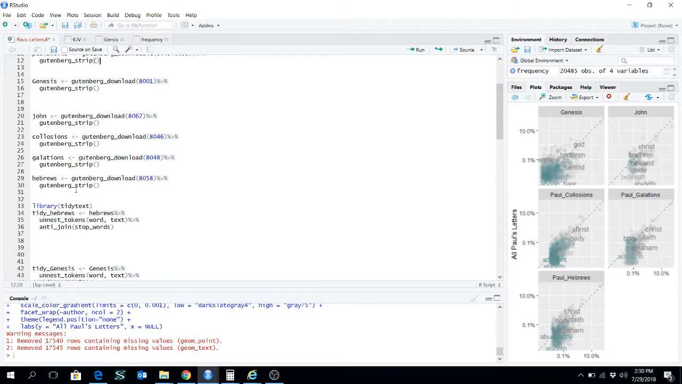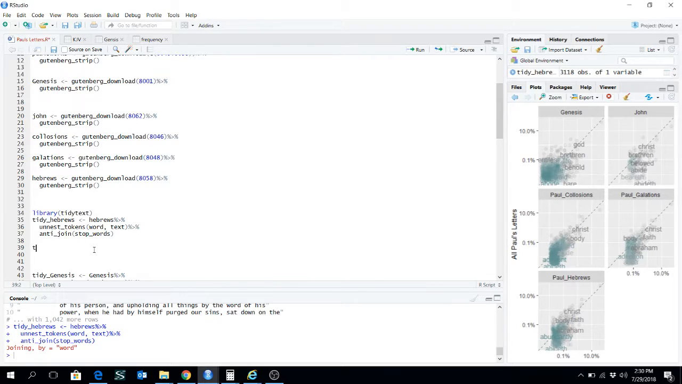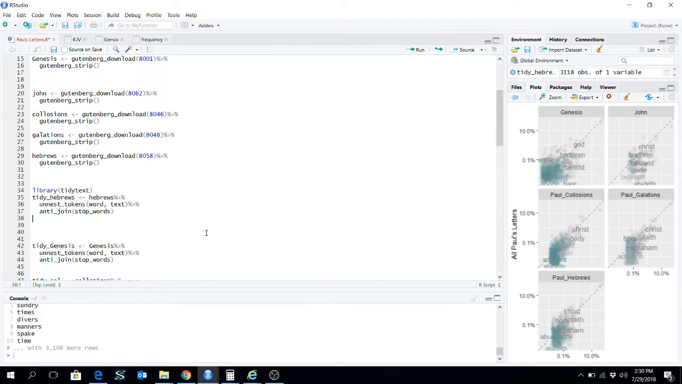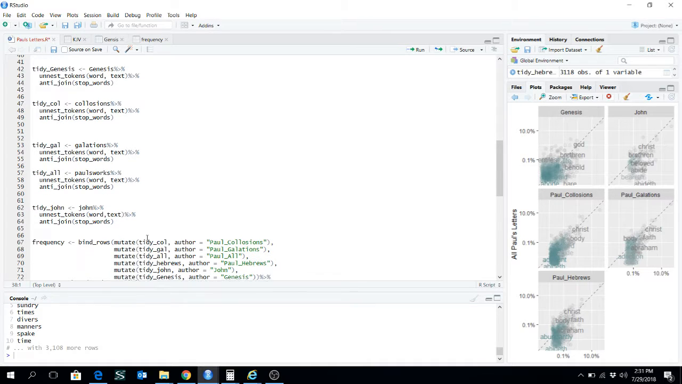Then I went ahead and tidied it up. So if we looked at Hebrews, we would see that it's in kind of long format. They're all sentences. So what tidy will do is put it in specific words. Let me show you. So now instead of it being in sentence structure, it's word by word. Makes it easy to analyze and count how many times a word comes up. So tidy Hebrews, tidy Genesis, tidy Colossians, tidy Galatians, and tidy John. I did it for all the books.